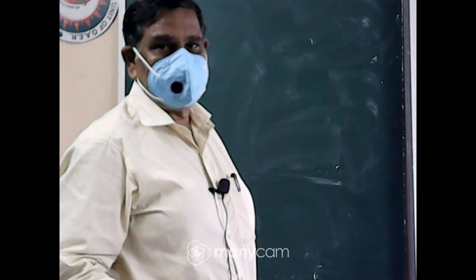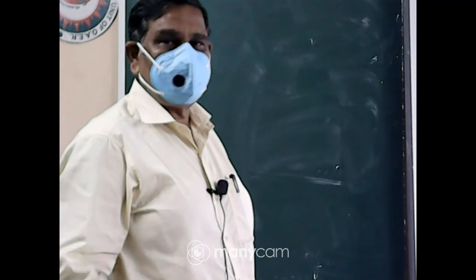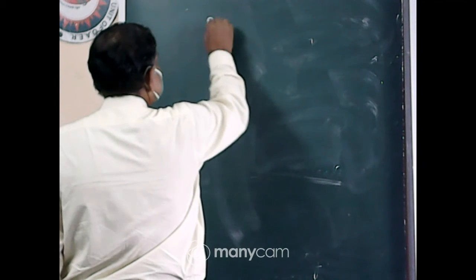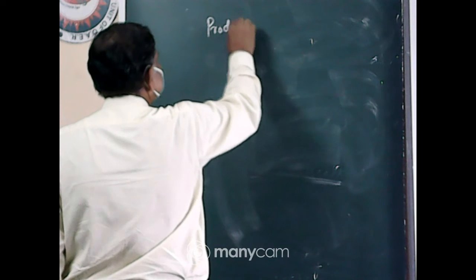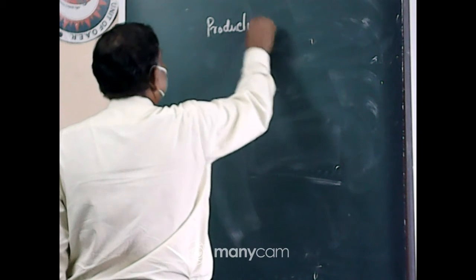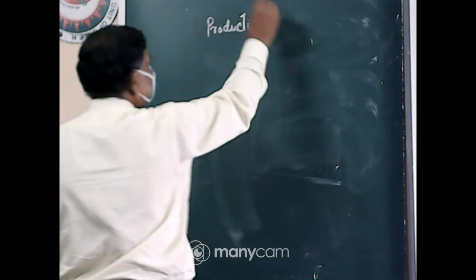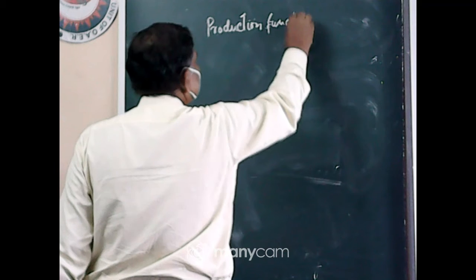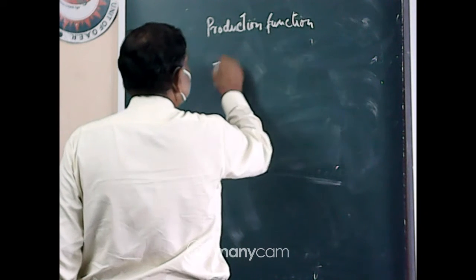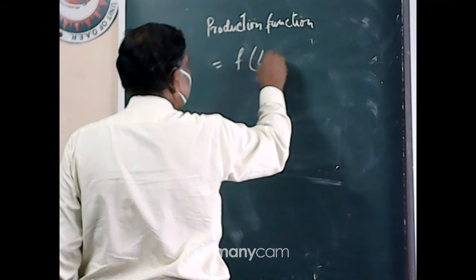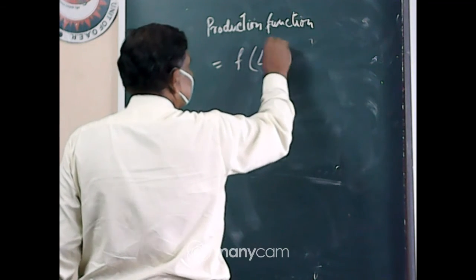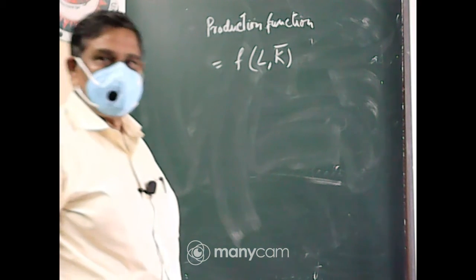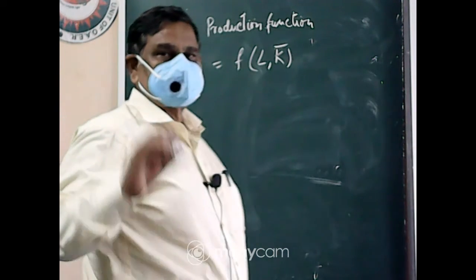That is, production function is a function of L and K, but K is K bar. What do you mean by K bar? That is, K is fixed in the short run.